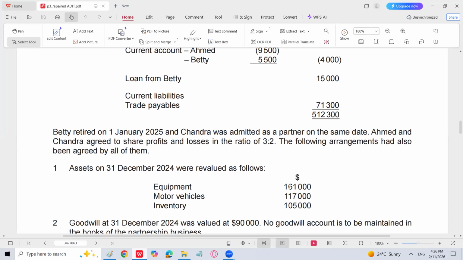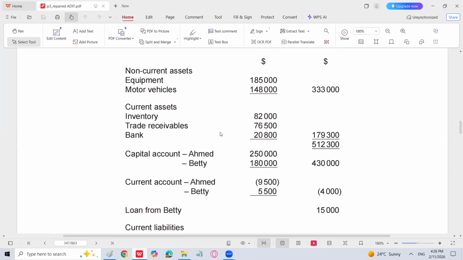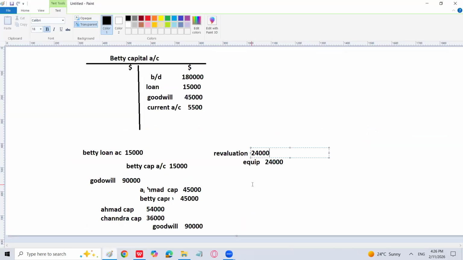Look, equipment has now been revalued to 161, whereas previously it was 185. Motor vehicle was 148,000 and now it has decreased to 117. Okay, 148 minus 117. Again there is a revaluation downward of 31,000, and motor vehicle is going to be credit with 31,000.